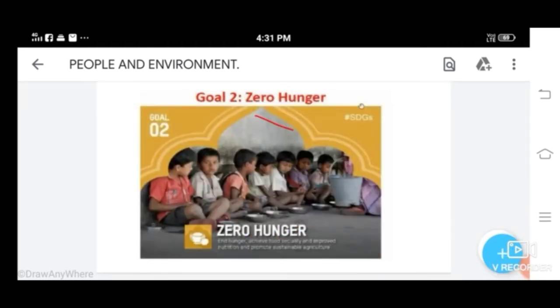Next goal, zero hunger. It means end hunger, achieve food security and improve nutrition, and to promote sustainable agriculture. This goal focuses to end hunger and ensure access to safe and nutritious foods for all people all year round by the year 2030. Okay, so zero hunger means end hunger.